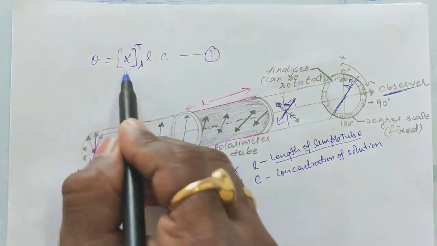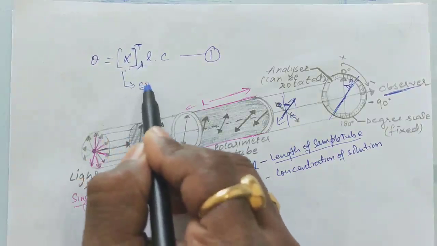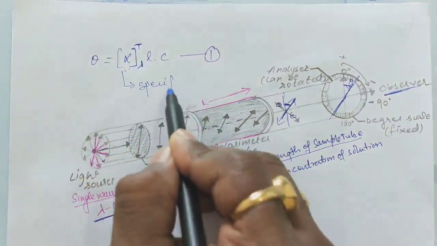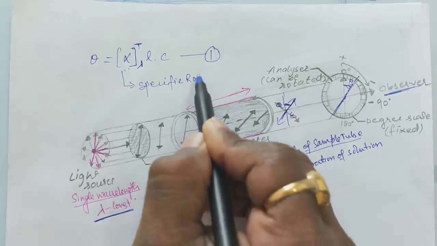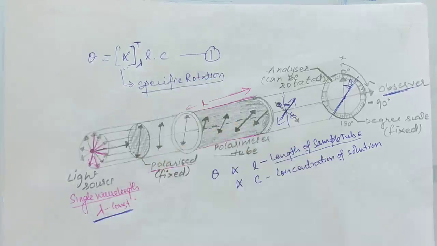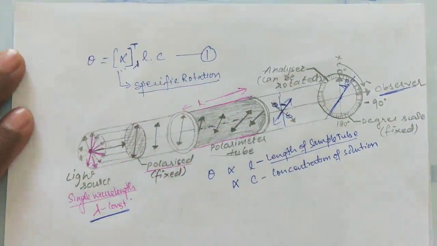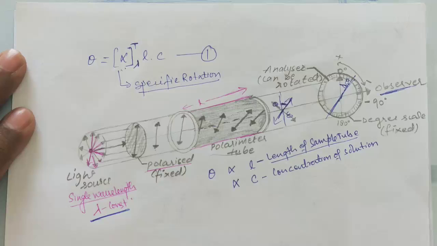This proportionality constant alpha is called specific rotation, right? Specific rotation. From the name itself it is clear that no two molecules have the same specific rotation, because specific rotation is a particular value for a given isomer.